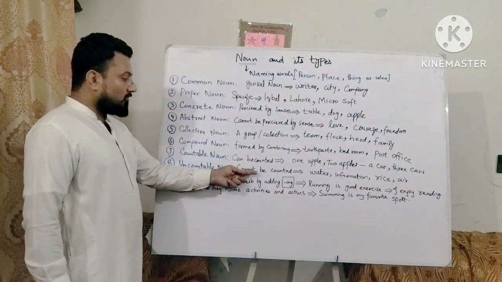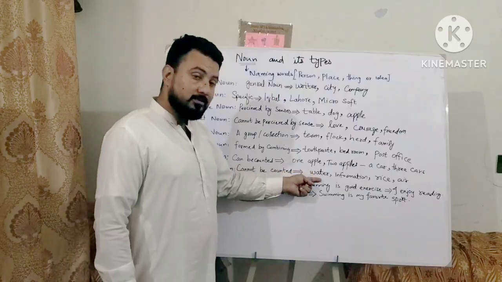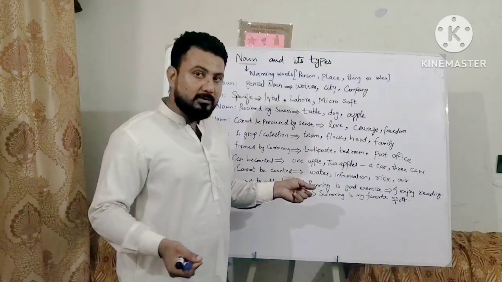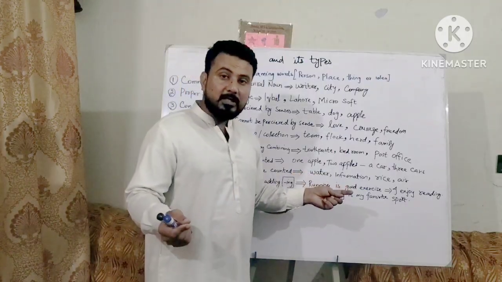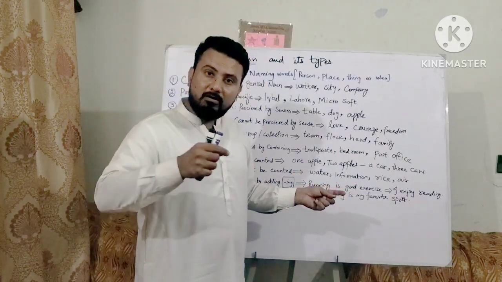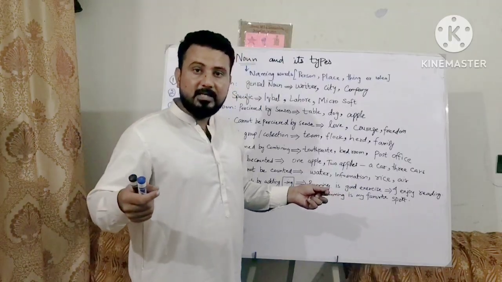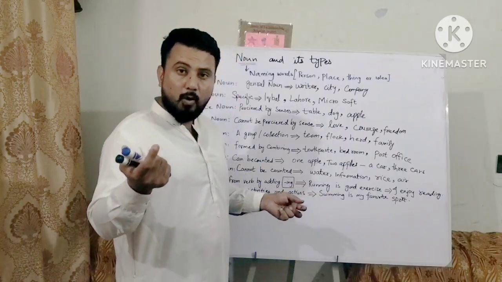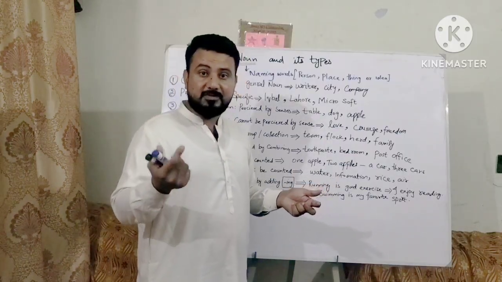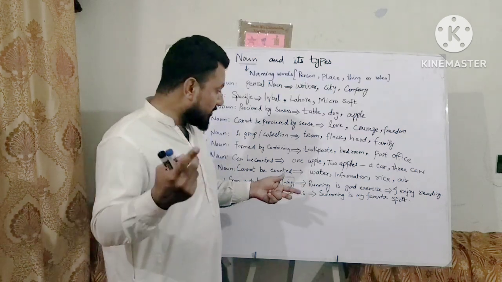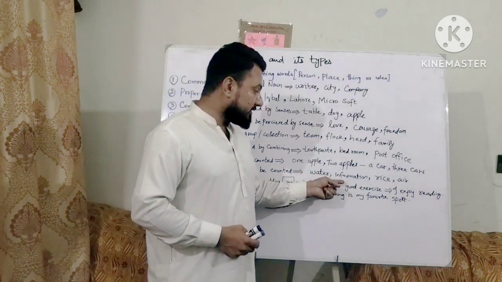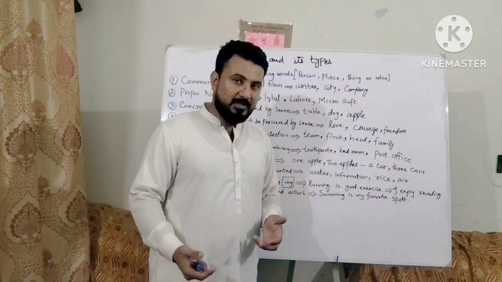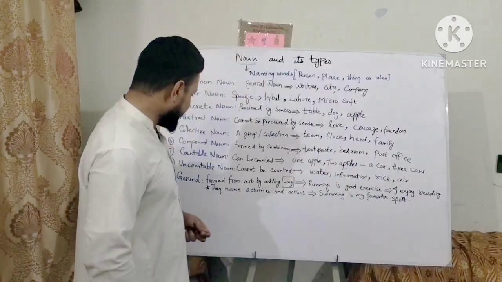Uncountable nouns cannot be counted, like water. We cannot say a water, two water, three water. All metals like gold, silver, mercury, and even gases cannot be counted. Even liquids cannot be counted, like milk: one milk, two milk, five milk cannot be. One honey, two honey, three honey cannot be counted. Information, and we have no plural of information. Even rice cannot be counted.